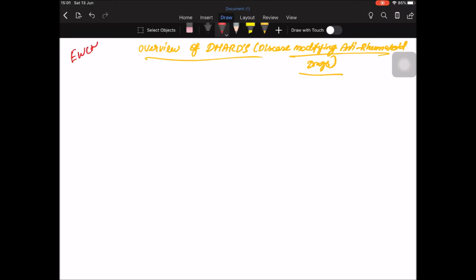So today we are going to see anti-rheumatoid drugs, the classification of disease-modifying anti-rheumatoid drugs. What are the drugs under the classification of DMARDs, that is disease-modifying anti-rheumatoid drugs? Primarily we start with a non-steroidal anti-inflammatory drug, that is aspirin, 3 to 4 gram per day.